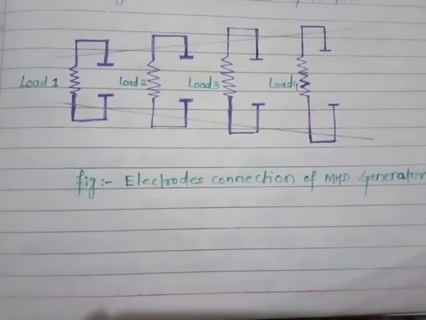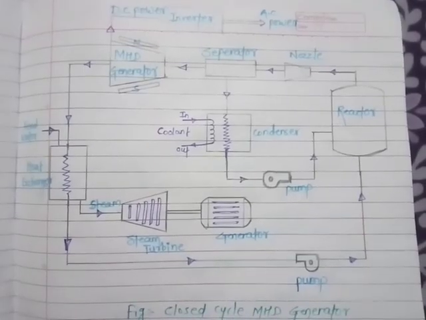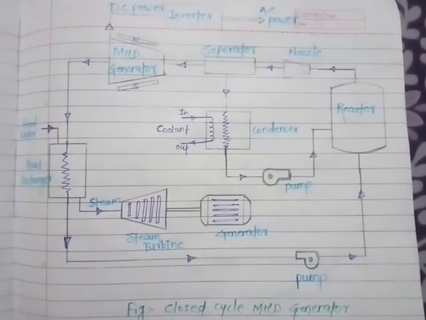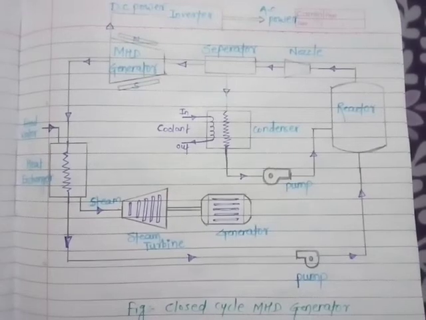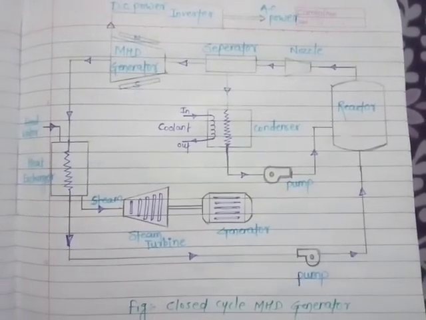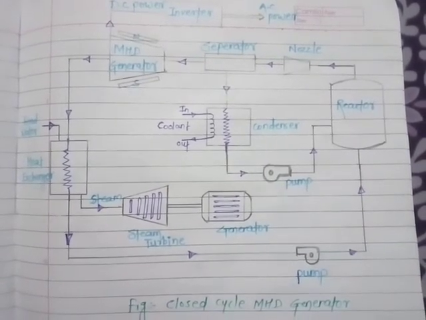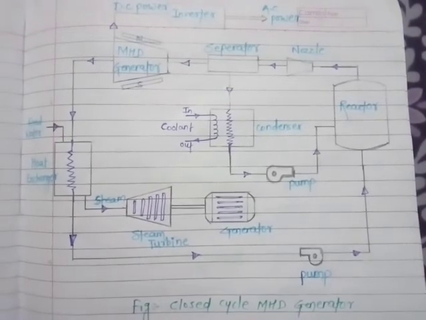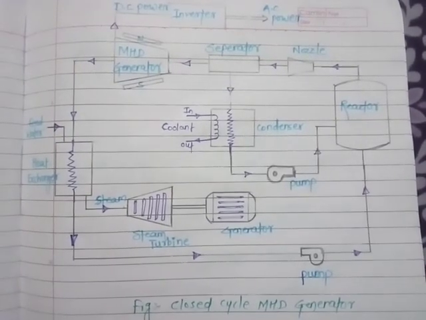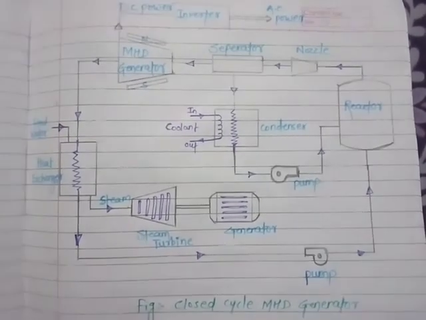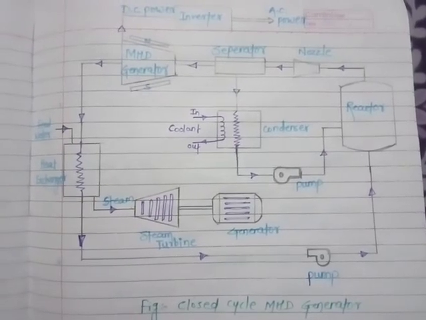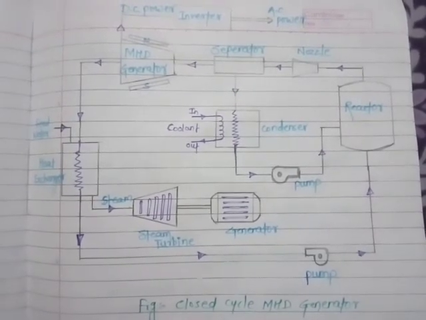for the electric circuit. This is the closed cycle MHD generator. In this system we use a liquid metal, potassium, as the working fluid. The liquid potassium, after being heated in the reactor, is passed through the nozzle where its velocity increases.